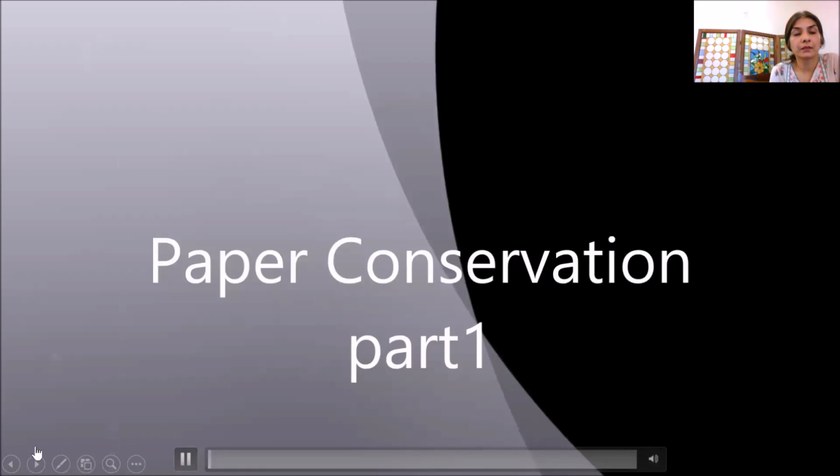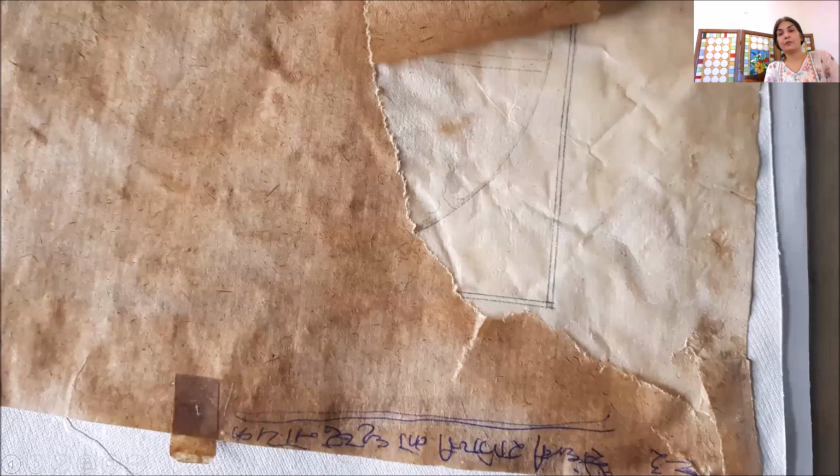I think I've missed one section header. This was from one side. The earlier one was from one side, and we have done this from both sides also. So this is a mild humidification. First we saw humidification for flattening, then this is for removing the backing, and this is also helping in flattening.